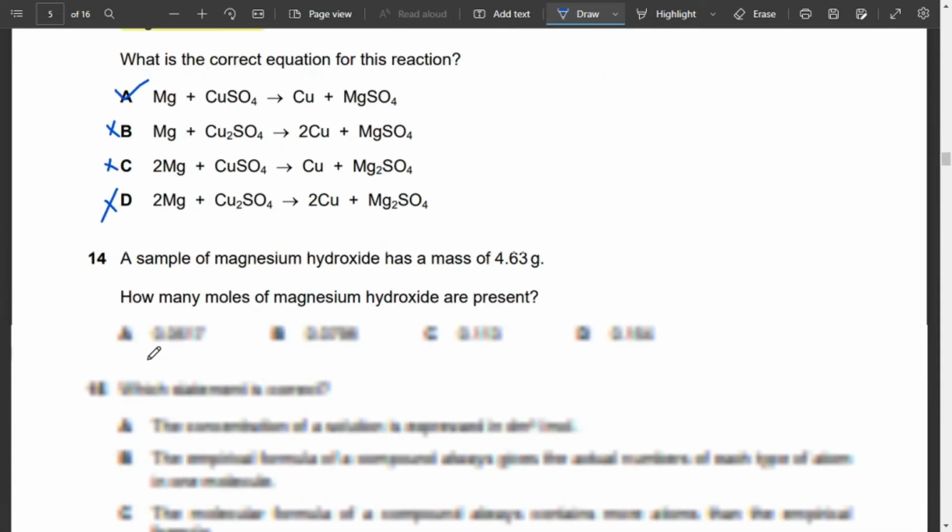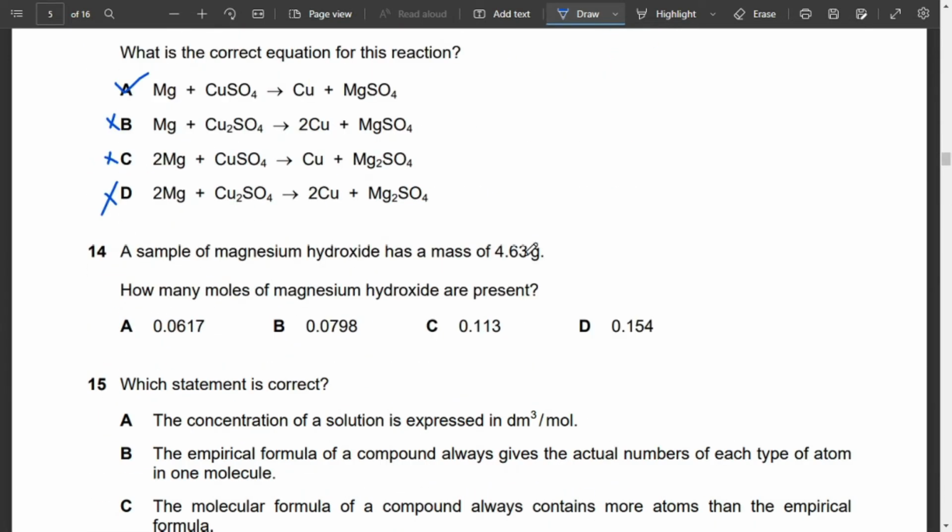So now moving on to MCQ number 14. A sample of magnesium hydroxide has a mass of 4.63 grams. How many moles of magnesium hydroxide are present? If we look over here, we have magnesium hydroxide, and we will use the formula n equals mass upon MR. So basically this is the mass and we have the MR, and how are we going to do it? Mass is already given to us, we can find out the MR easily by looking into the periodic table.